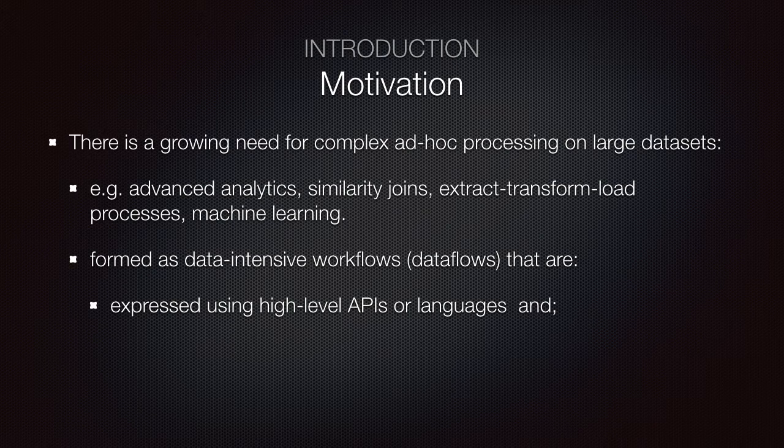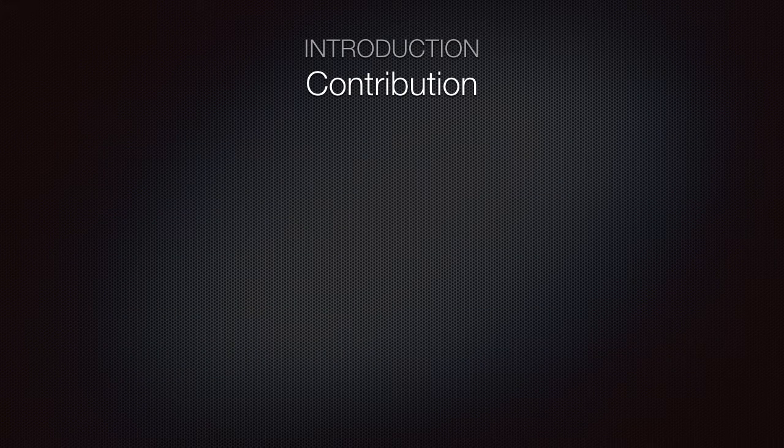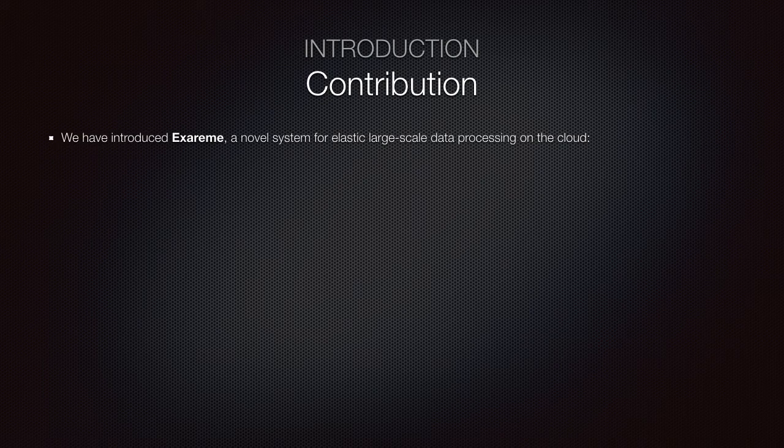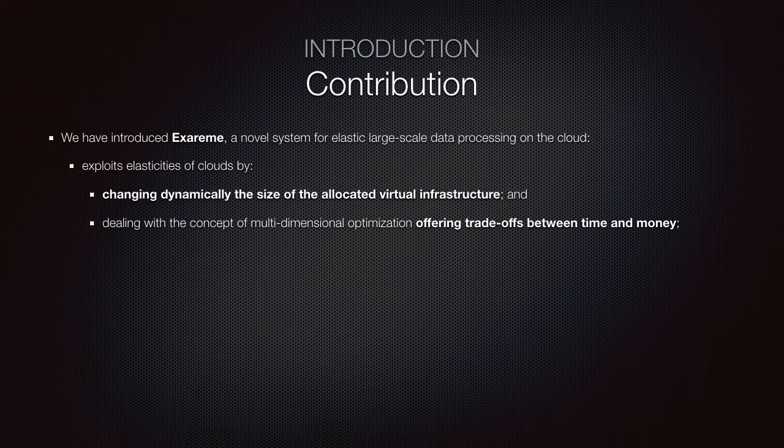The data flows can be expressed using either high-level APIs or languages and are executed on highly parallel systems like Hadoop, Spark, and Tez. Towards that direction, we have created Exareme, a system for elastic large-scale data processing on the cloud. Exareme exploits the elastic properties of cloud infrastructures. It can dynamically change the size of the allocated infrastructure and express trade-offs between execution time and monetary cost.